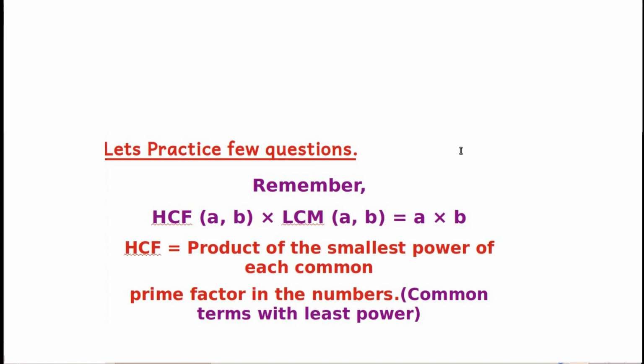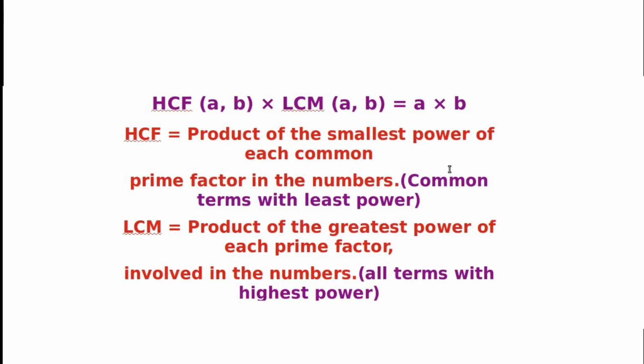We know HCF is the highest common factor. After prime factorization, we can find HCF by using this method: the product of the smallest power of each common prime factor in the numbers, or common prime factors with the least power. Similarly, LCM equals the product of the greatest power of each prime factor involved in the numbers. All the prime factors with the highest power.